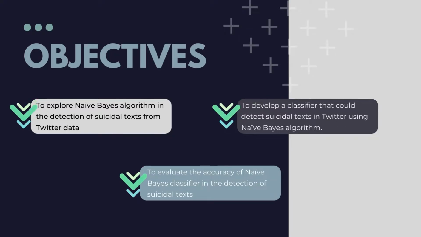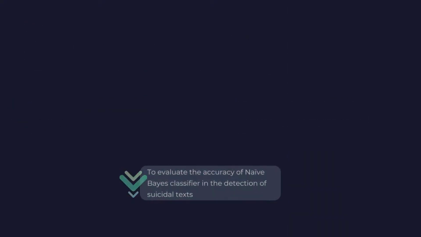The objectives of the system are, first, to explore Naive Bayes' algorithm in the detection of suicidal threats from Twitter data. Second, to develop a classifier that could detect suicidal threats in Twitter using Naive Bayes' algorithm. And the third one is to evaluate the accuracy of Naive Bayes' classifier in the detection of suicidal threats.